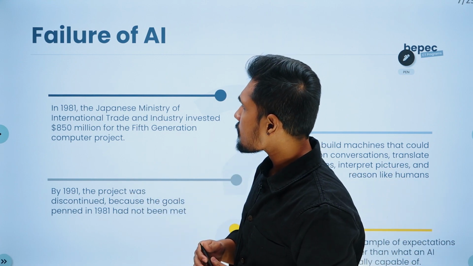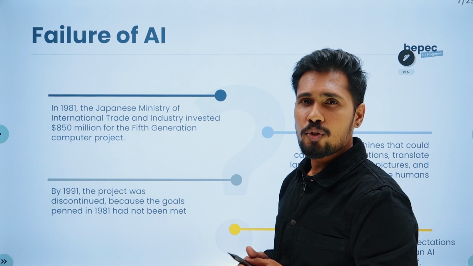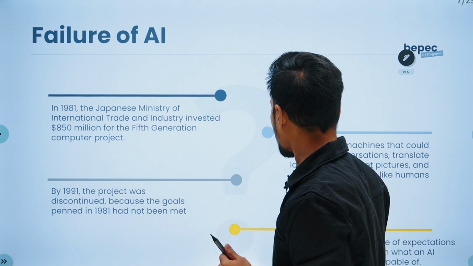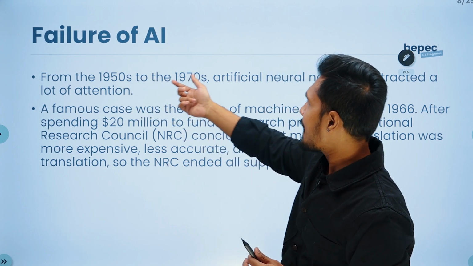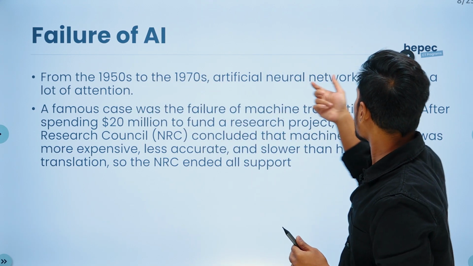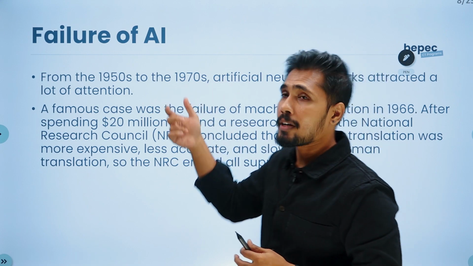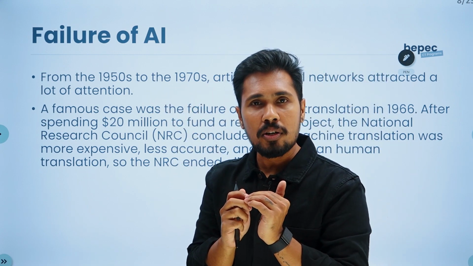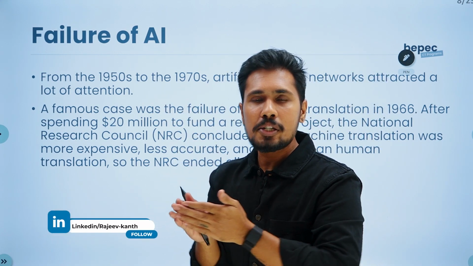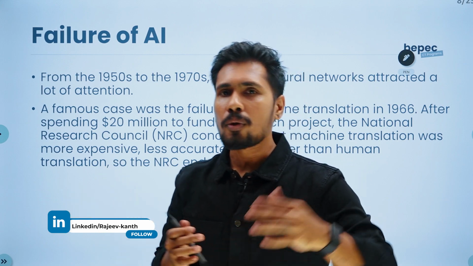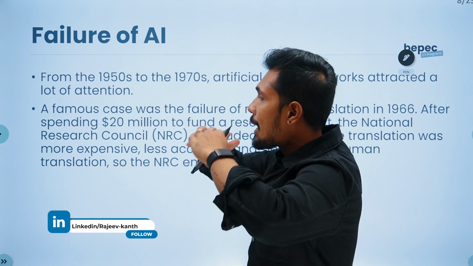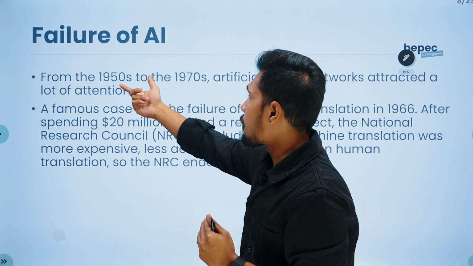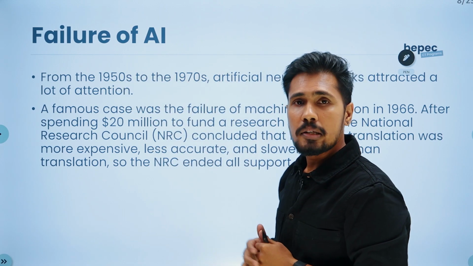When the journey of AI started, from 1950 to the 1970s, artificial neural networks attracted a lot of attention. So the start of artificial intelligence is not right now. It's not 2010 or 2015 or 2021 or 2023. The attention on AI started in the 1950s to 1970s.